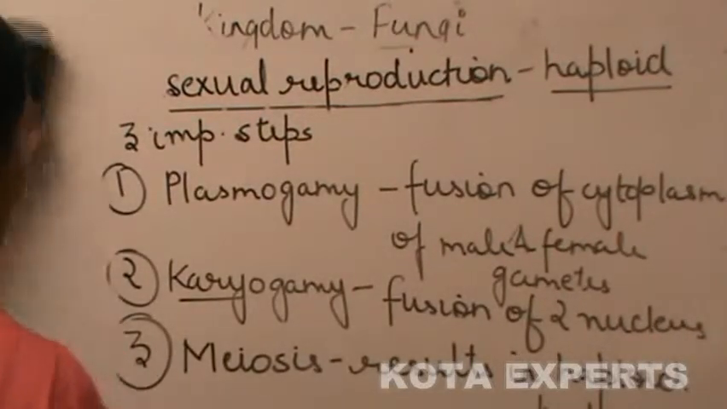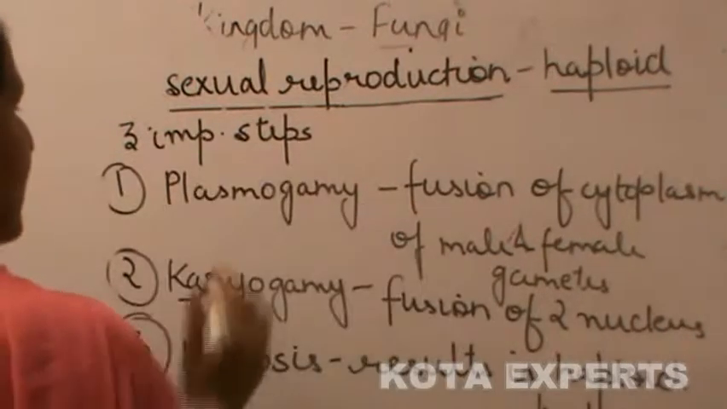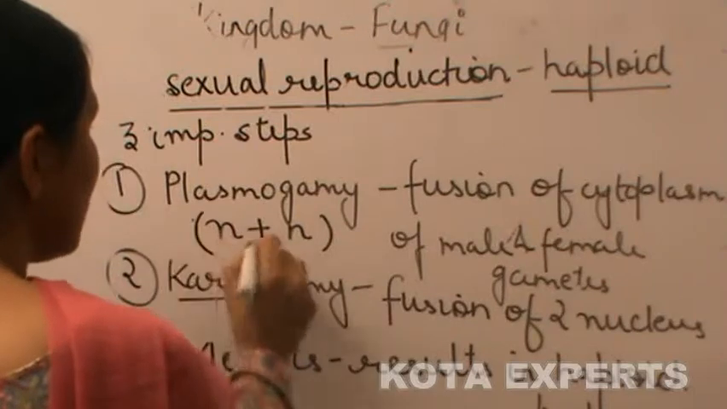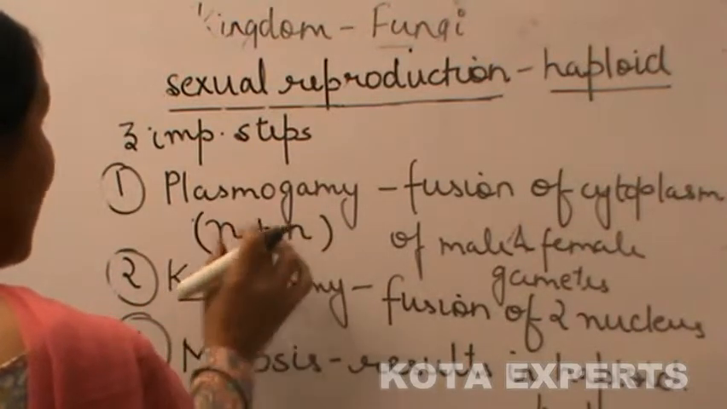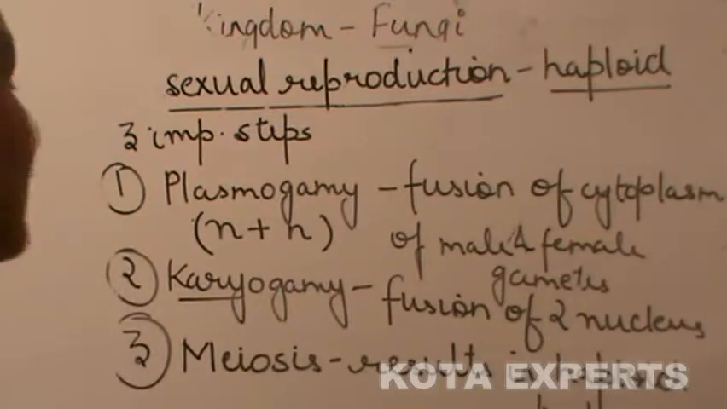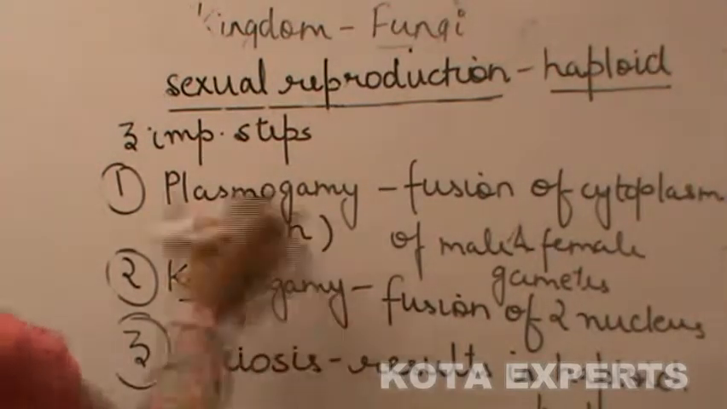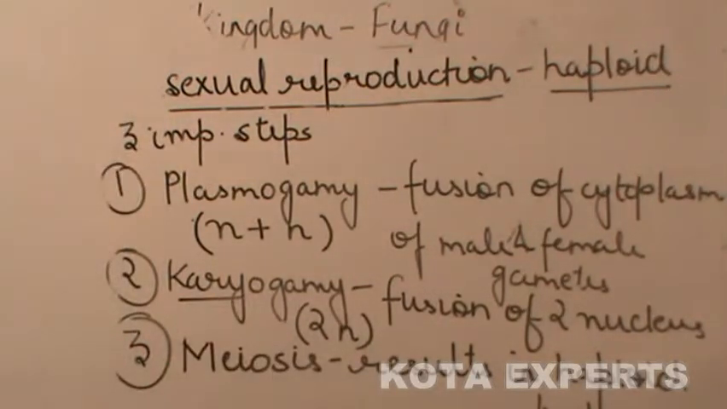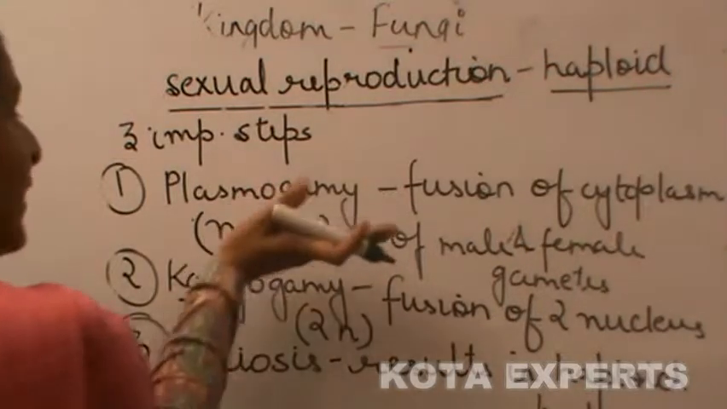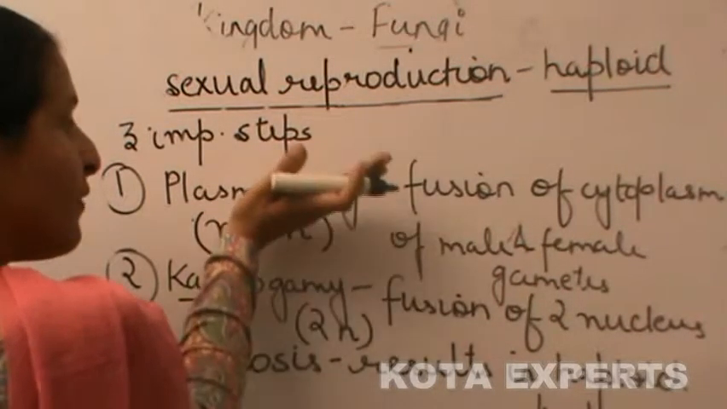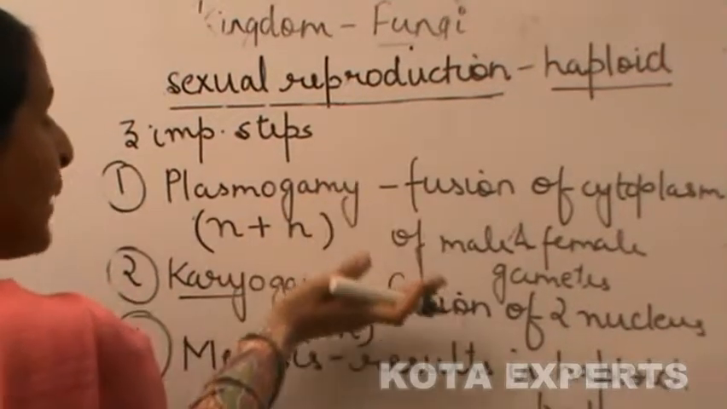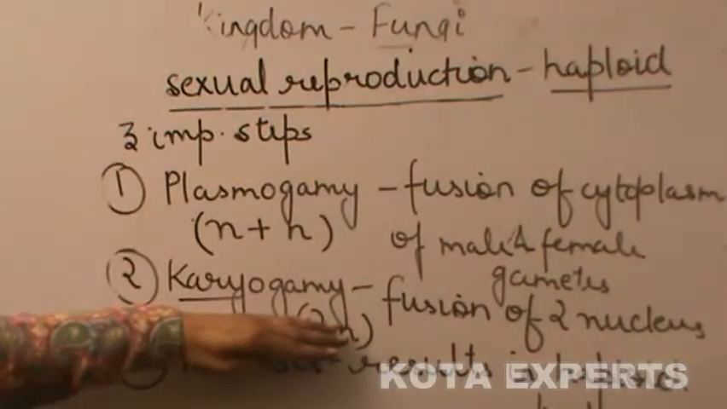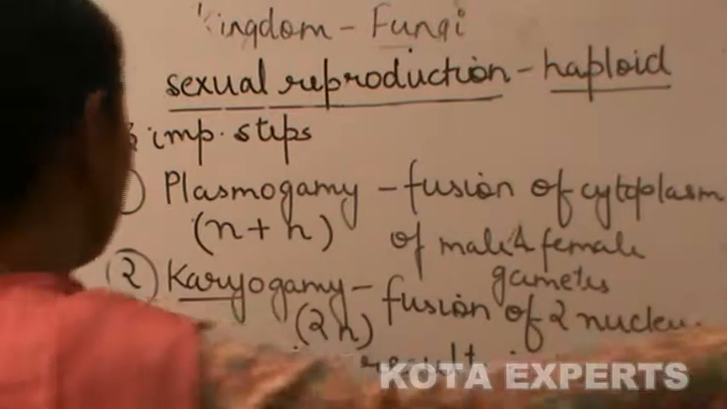After plasmogamy, it results in the formation of a cell with two nuclei. By karyogamy, it results in the formation of a diploid nucleus. Generally there is no time gap between plasmogamy and karyogamy; plasmogamy is immediately followed by karyogamy.